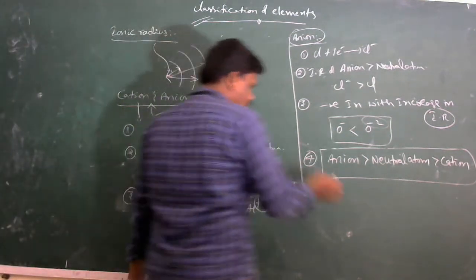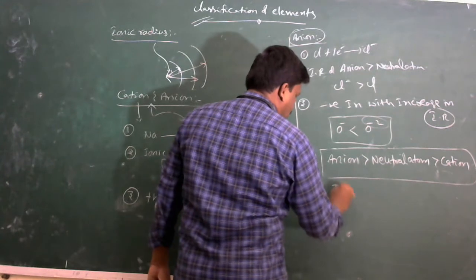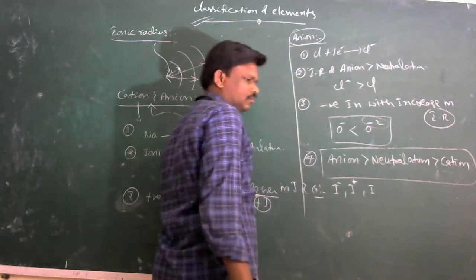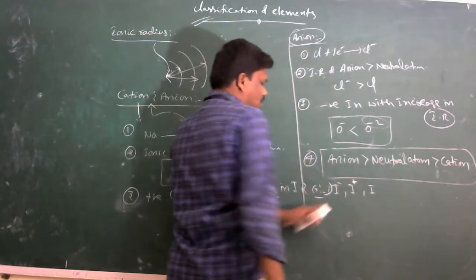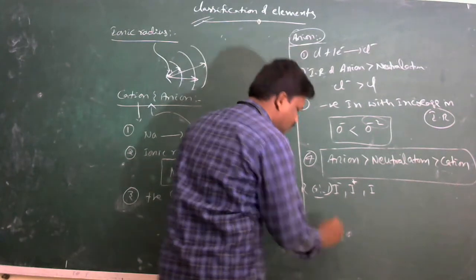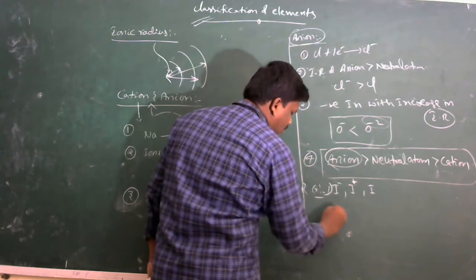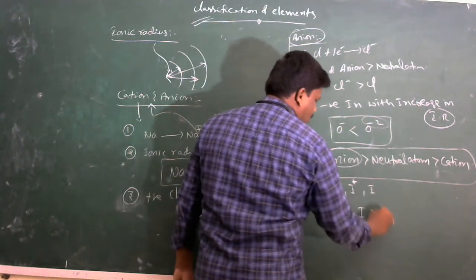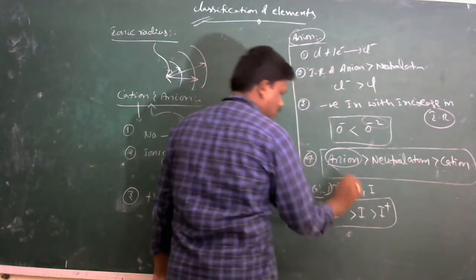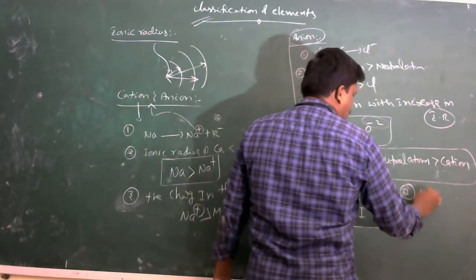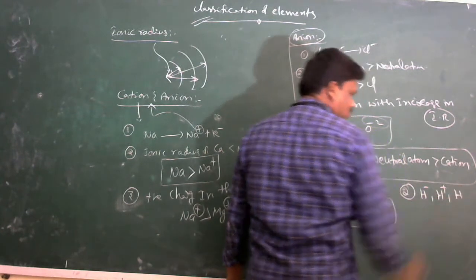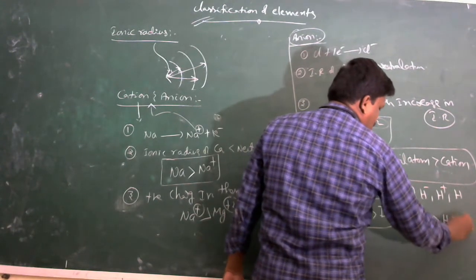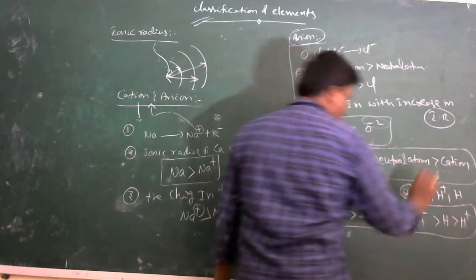For example, take three species: I minus, I and I plus. In decreasing order of ionic radius, first the anion I minus, then the neutral atom I, and then the cation I plus. Another example, H minus, H and H plus, follows the same relation: anion greater than neutral atom greater than cation. That is ionic radius.